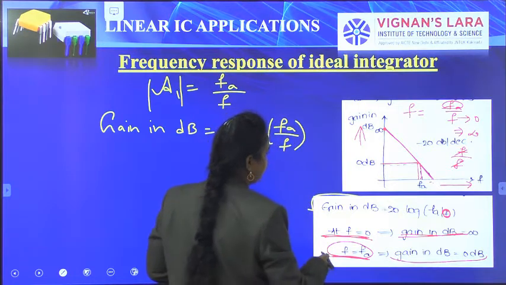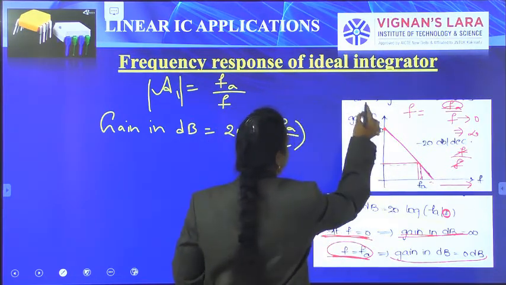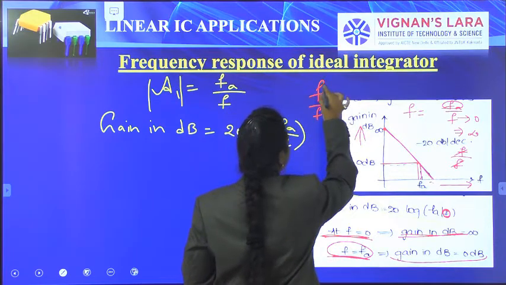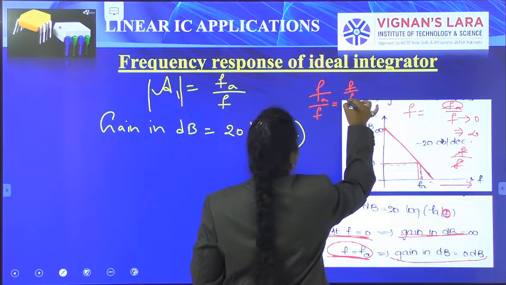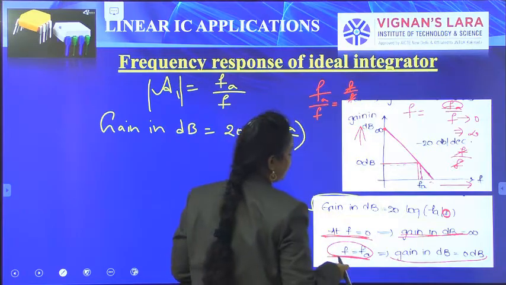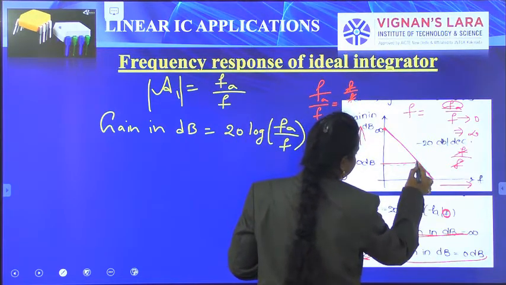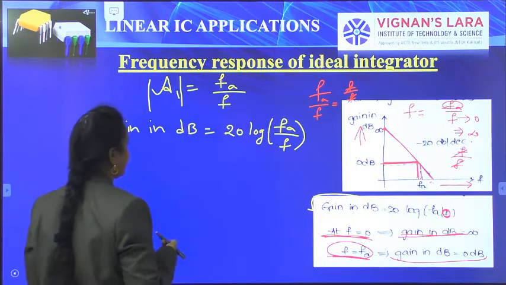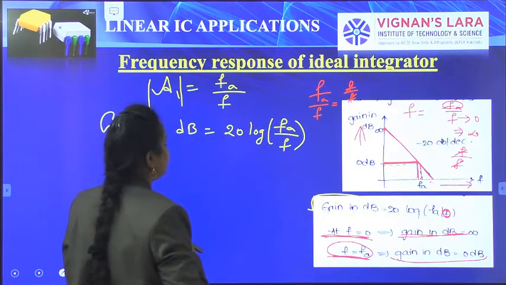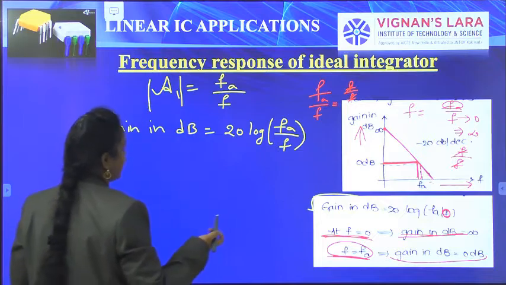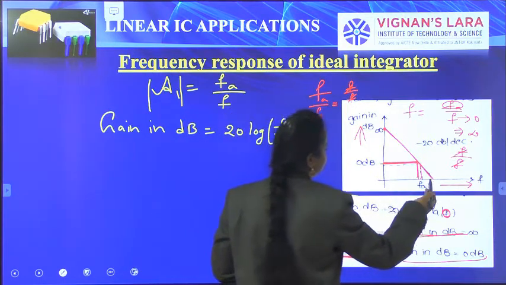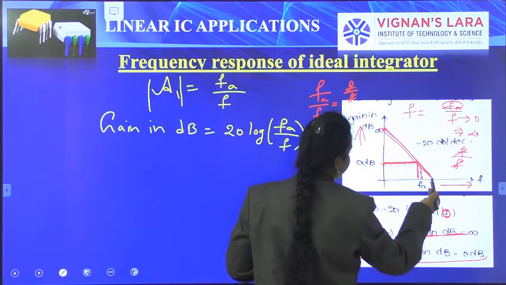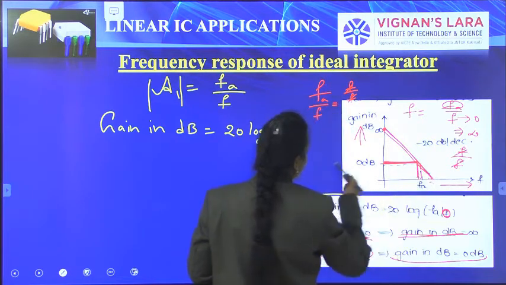If F is equal to FA, the F by FA term cancels and we get 0 dB. The characteristics graph for this ideal integrator is like this. If F is equal to 0, the gain is infinity. If F is equal to FA, then the gain is 0 dB.